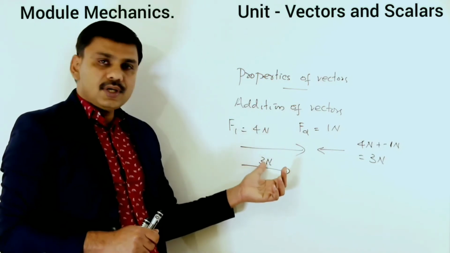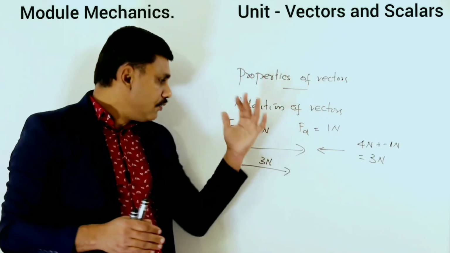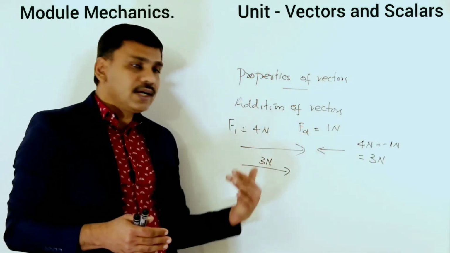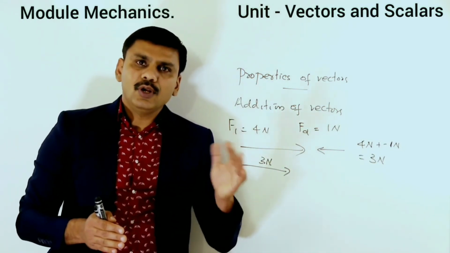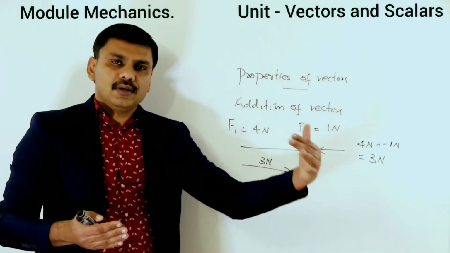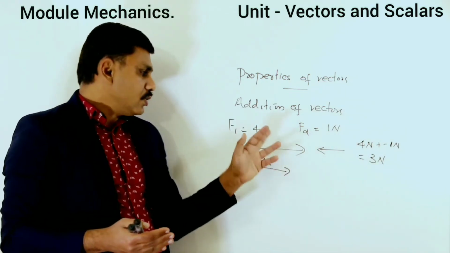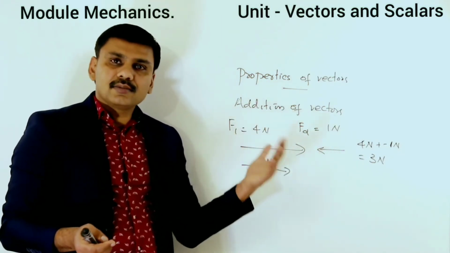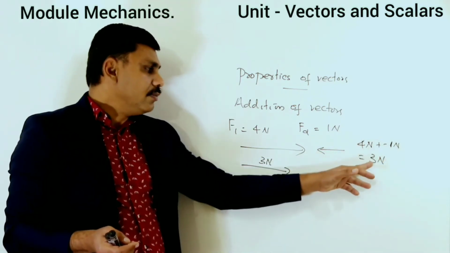So 3 Newton, how are you getting it? Because the individual vectors are 4 Newton and 1 Newton. 4 Newton is towards right and 1 Newton is towards left. If the vectors are in opposite direction, how will you add these vectors? You put a plus sign to one vector and a minus sign to the other. Towards right you take as positive and towards left you take as minus. So 4 Newton plus minus 1 Newton will be 3 Newton.